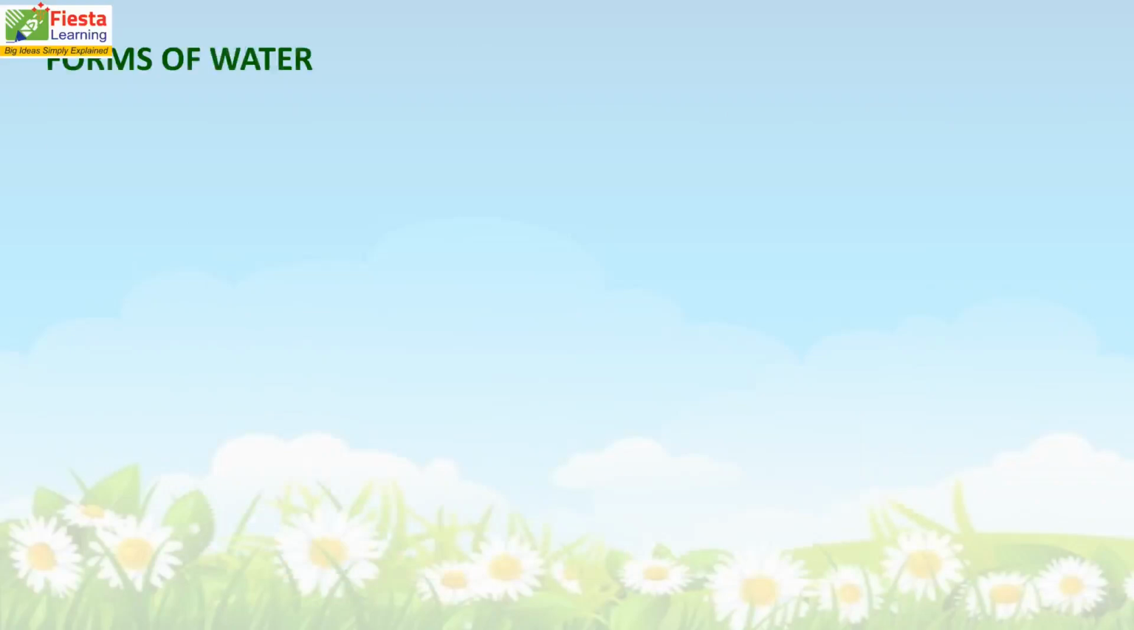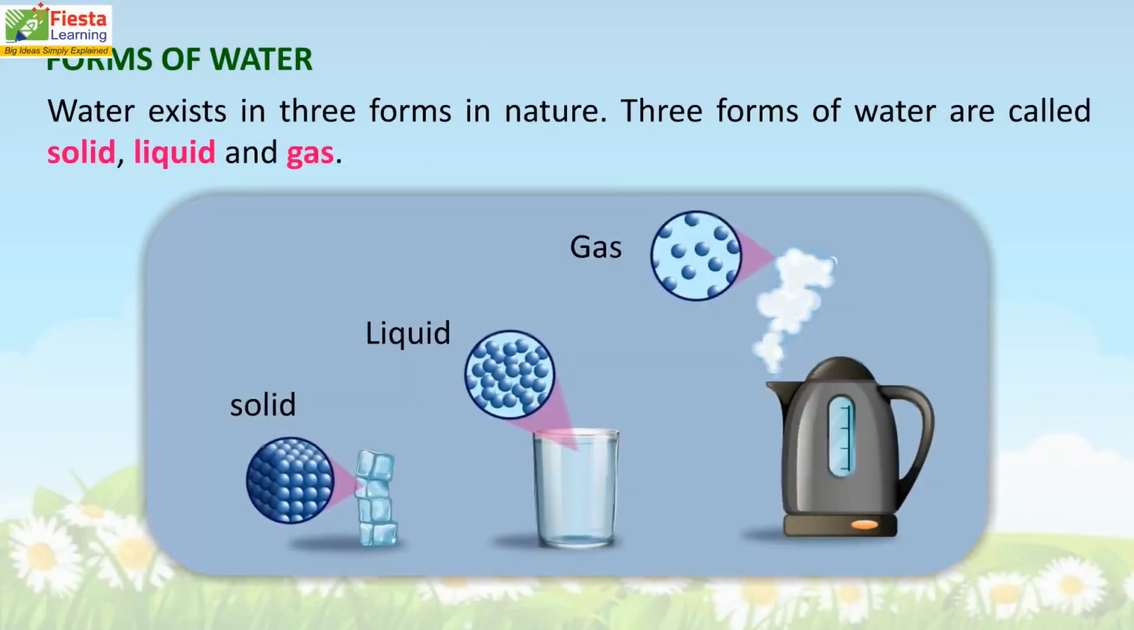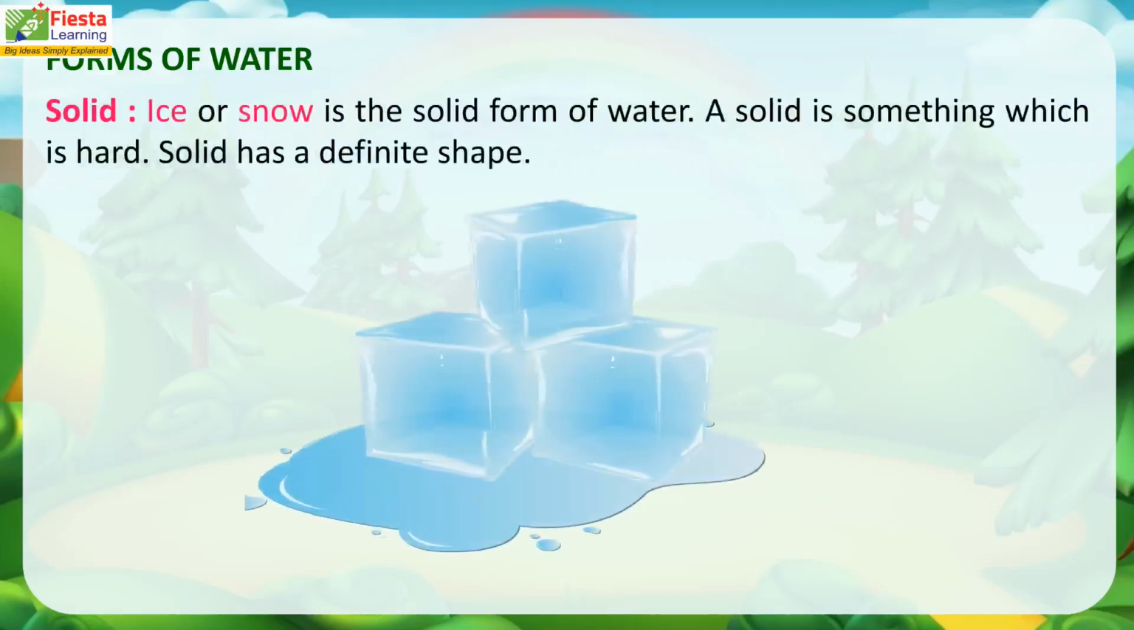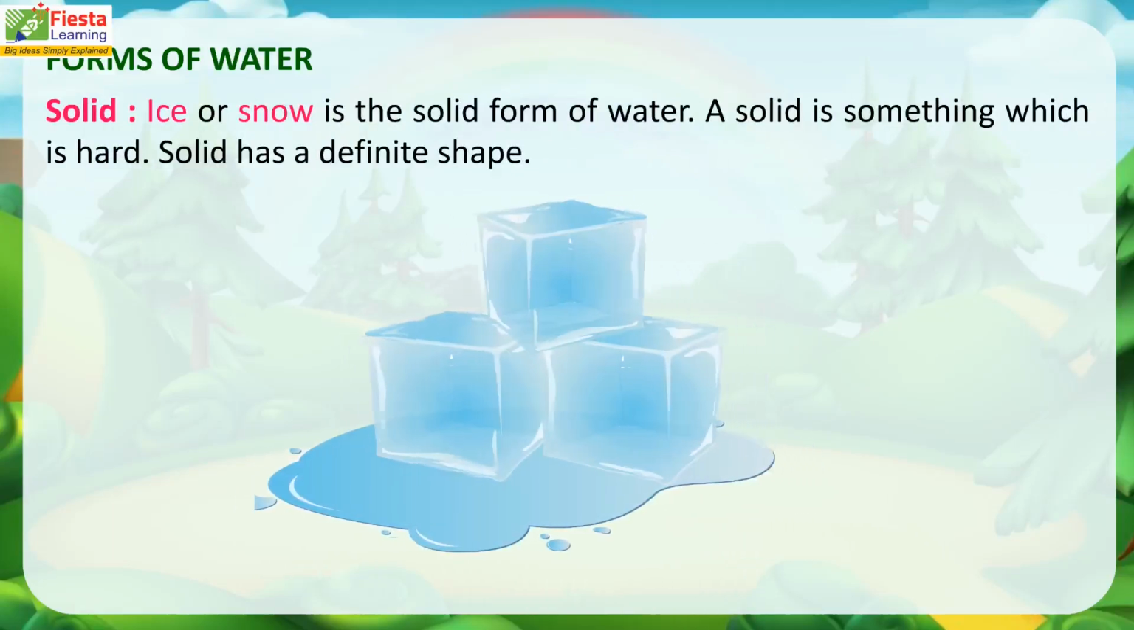Forms of water. Water exists in three forms in nature. Three forms of water are called solid, liquid, and gas. Let us learn about these forms of water. Solid. Ice or snow is the solid form of water. A solid is something which is hard. Solid has a definite shape.